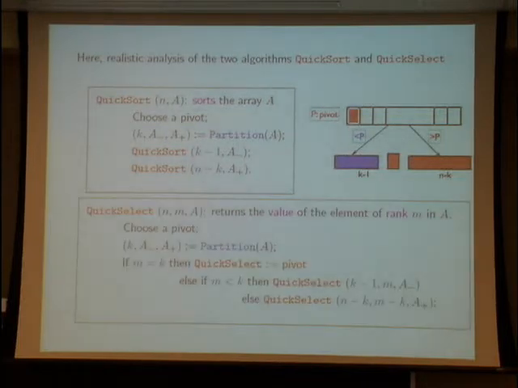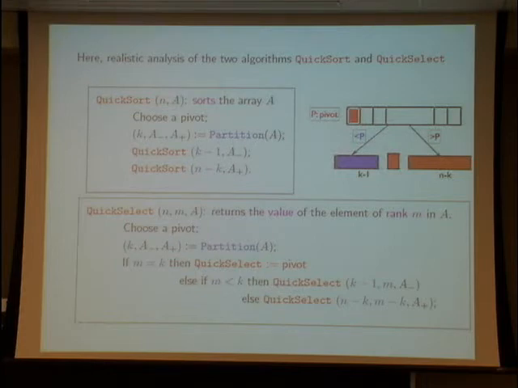Now, if you are interested in quickselect, the quickselect algorithm is a selection algorithm. That means that it returns the value of the element of rank m. And what is the rank of an element? It is just the definite place that it has when the total array is sorted.